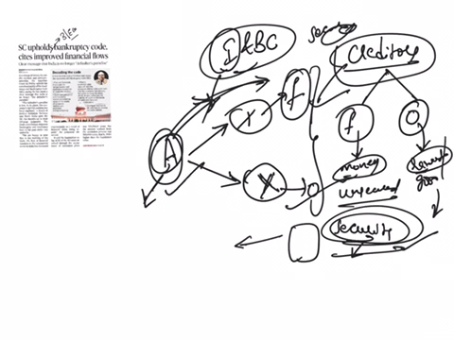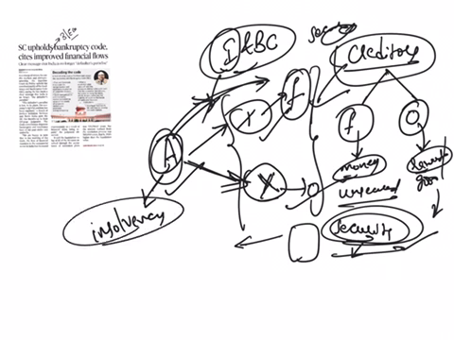Now, this A is indebted to both X and Y, and it has done its business and it has incurred some losses. Now, it is not in a position to repay the amount which it has borrowed from X and provide payments to Y. That situation is called insolvency.